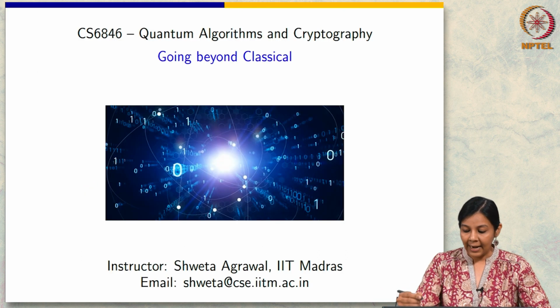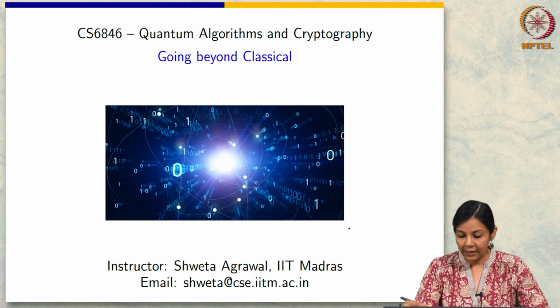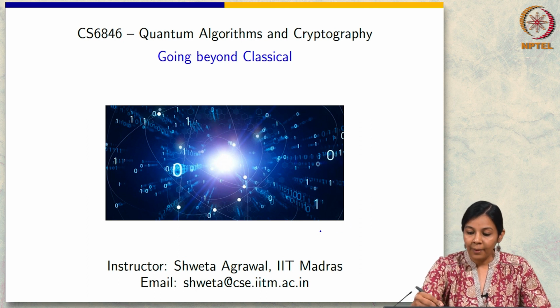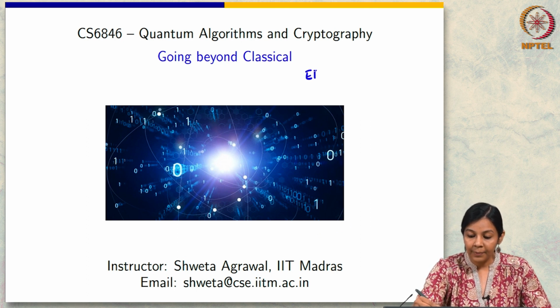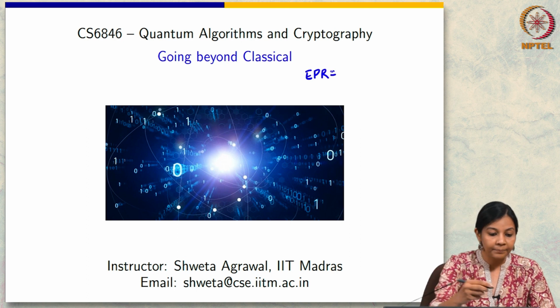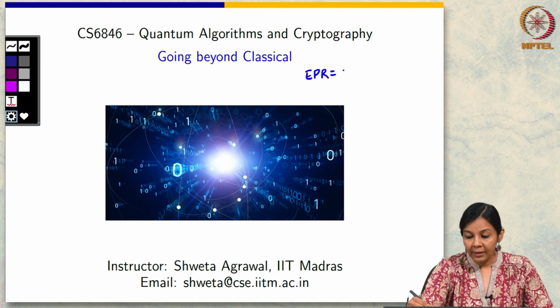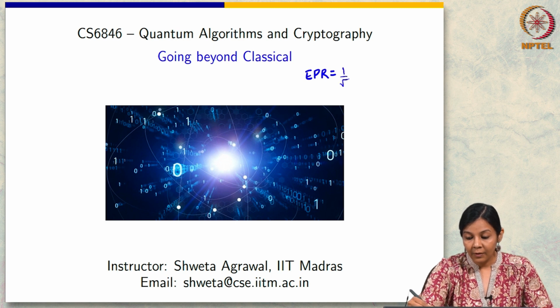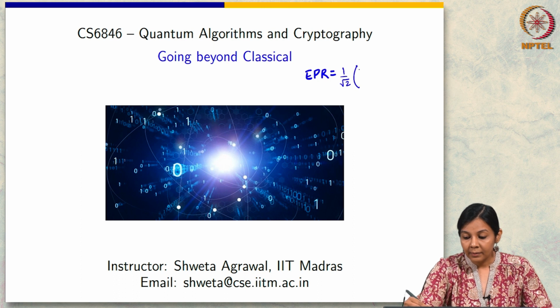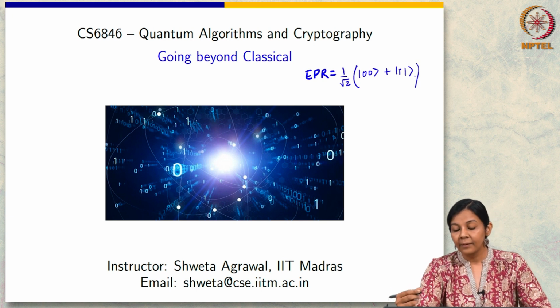Maybe I'll just use the title slide here and then we can erase that. If you remember what the EPR pair was, it's 1 over root 2 times (00 plus 11), right?